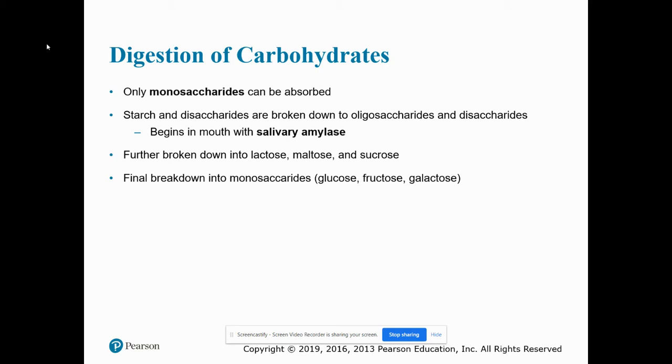These oligosaccharides and disaccharides are going to be further broken down into lactose, maltose, and sucrose, and the final breakdown into monosaccharides. And this is going to be glucose, galactose.